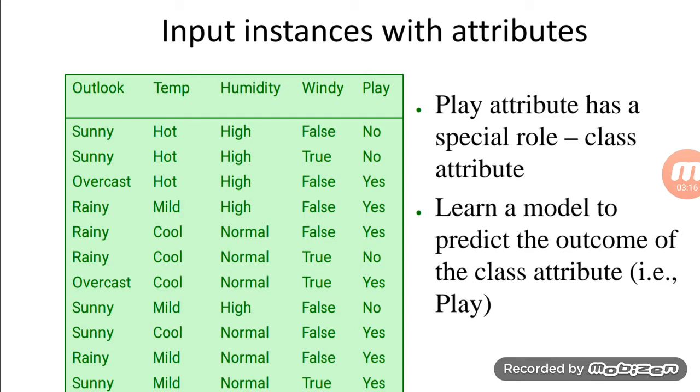Out of these 4 columns, there will be a prediction of a binary column: whether in this condition a person will play football or golf or not. The play attribute has a special role, and it predicts the outcome of the class. Play means whether it is reasonable or valid to play in a particular scenario or not.